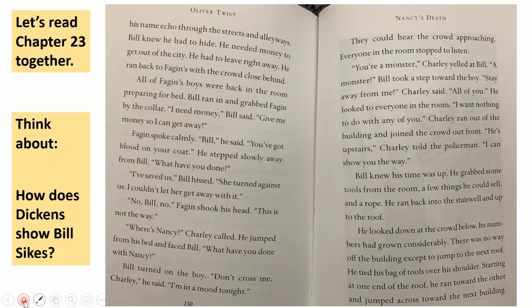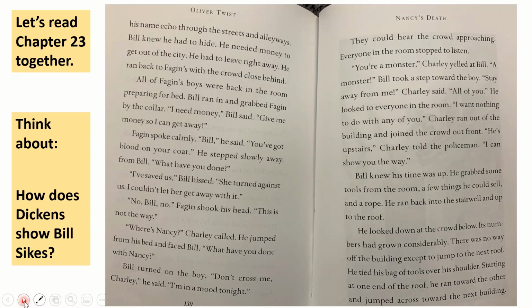They could hear the crowd approaching. Everyone in the room stopped to listen. "You're a monster!" Charlie yelled at Bill. "A monster!" Bill took a step toward the boy. "Stay away from me," Charlie said. "All of you." He looked at everyone in the room. "I want nothing to do with any of you." Charlie ran out of the building and joined the crowd out front. "He's upstairs," Charlie told the policeman. "I can show you the way."